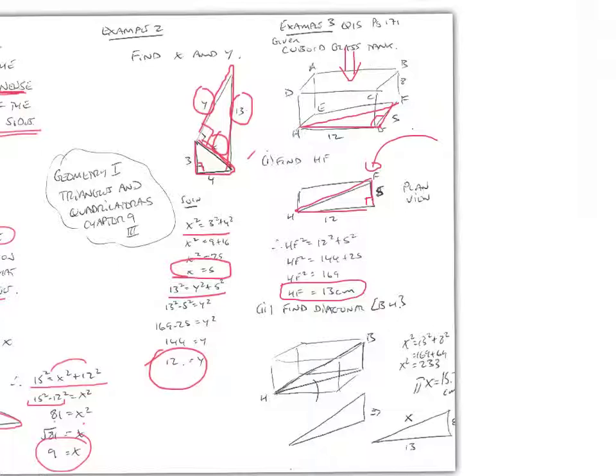Then they'll ask you to find BH, so you just have to be careful here. This is the new triangle you're looking at, you take that out there. You've found HF, you know it's 13. You know that this value here is 8. So you plug those values in to find the hypotenuse of this right-angled triangle. That's it there, looking at it face on, and we find that that's 15.2 centimeters. If you let x squared equal 13 squared plus 8 squared, you'll get x squared is 233. Square root of that is 15.2 centimeters.